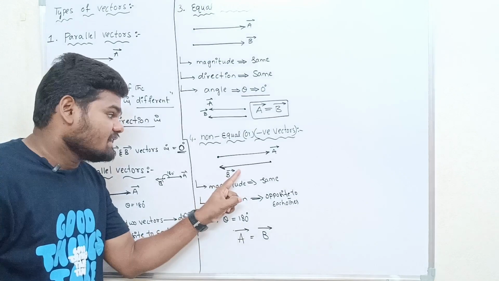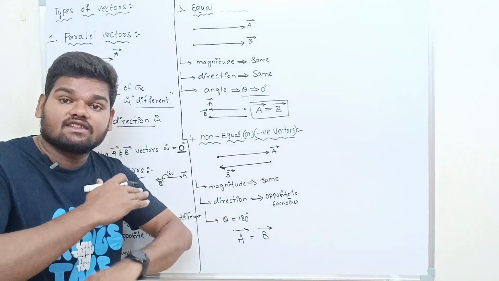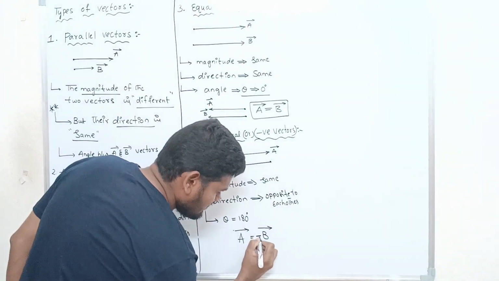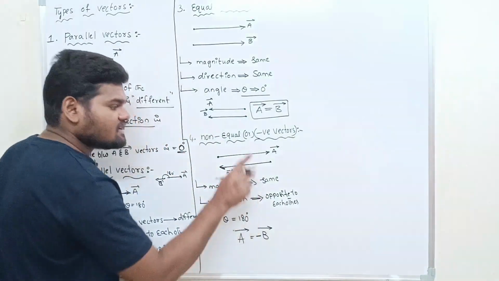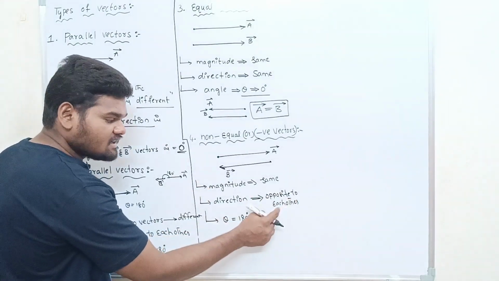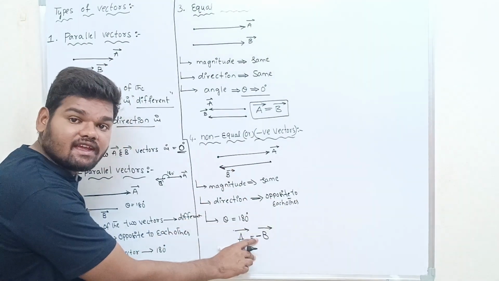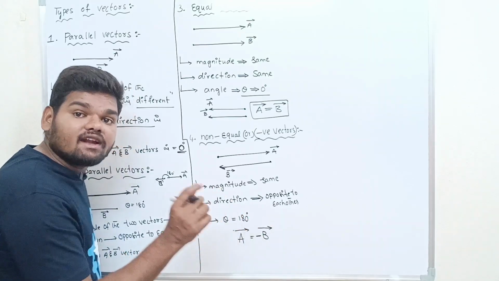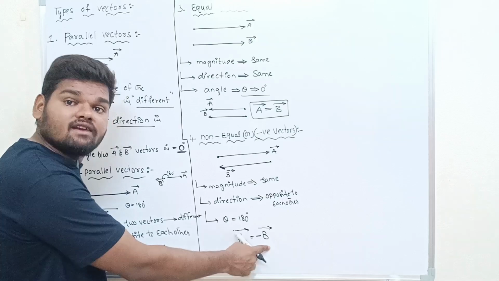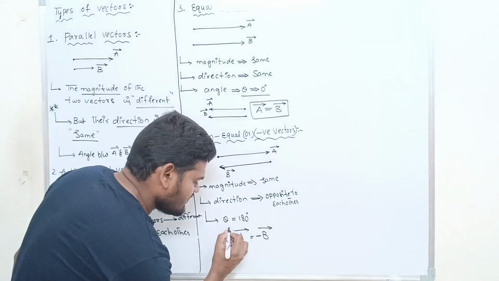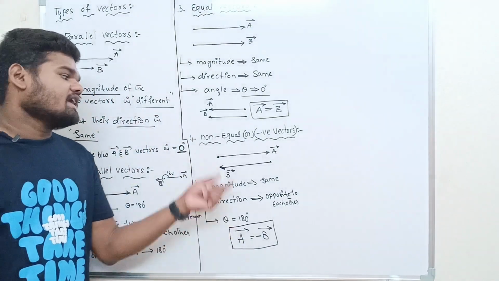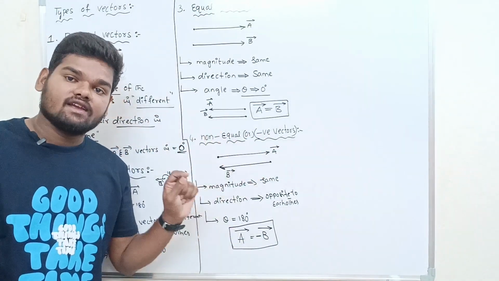Vector A bar is equal to minus B bar. But the direction is opposite. So that's why here I am taking a negative sign. Vector A bar is equal to minus B bar. Their magnitude is the same, but opposite in direction. So whatever negative sign we have taken in front of B, that negative sign shows this vector A bar is equal to B bar, but in an opposite direction. So negative sign shows opposite direction, and it is called negative vector or non-equal vector.